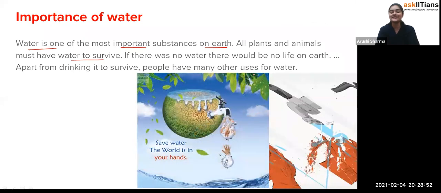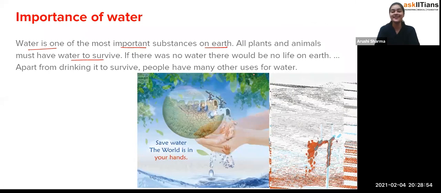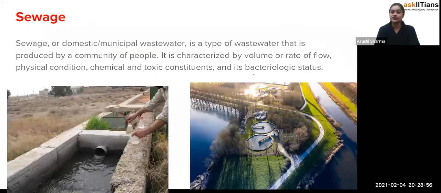So I think we have discussed so much the importance of the water. Now it's the sewage. What is the sewage? See, student, have you ever heard the word sewers? These sewers are present at every place, so that the wastewater which is going out from our houses, from our offices, or the hospitals, these sewers will allow the passage of that wastewater. And now, what is the sewage actually?